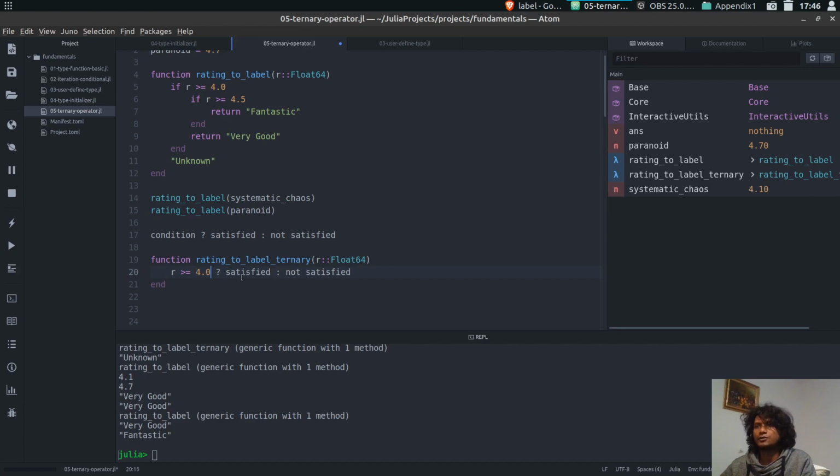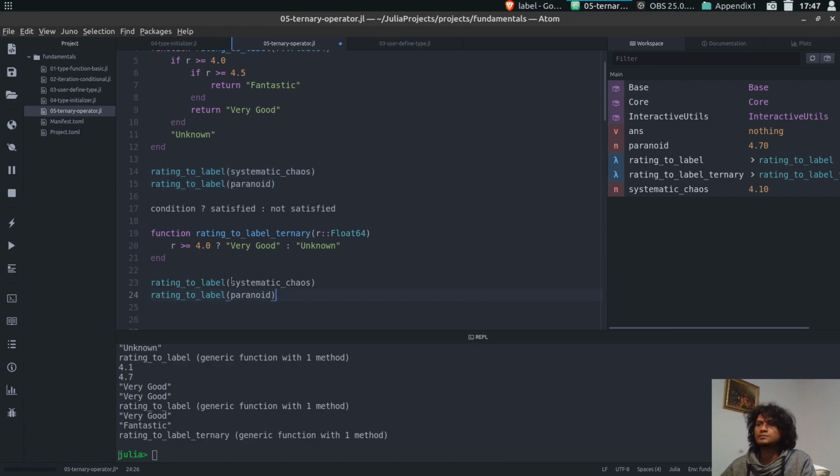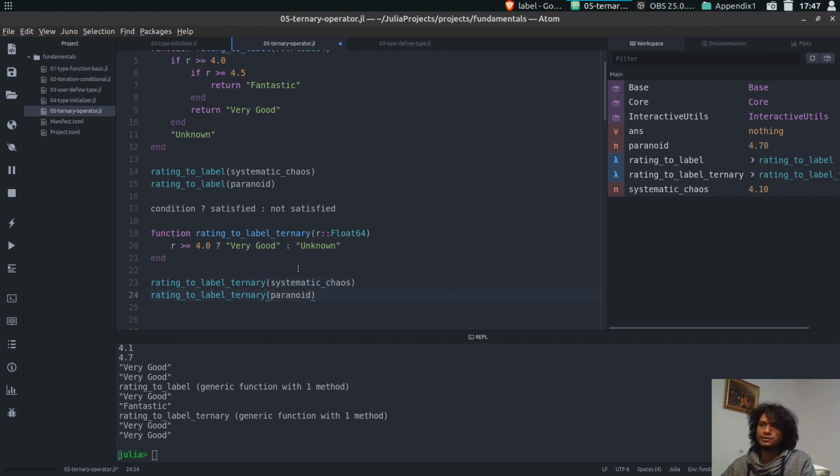So if R is greater than 4, it should return the satisfied part, which is very good, not fantastic. And if not satisfied, it should return unknown. So that's how our ternary operator looks. We can test that. It returns very good, and then it returns also very good.